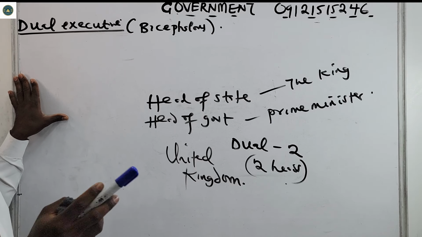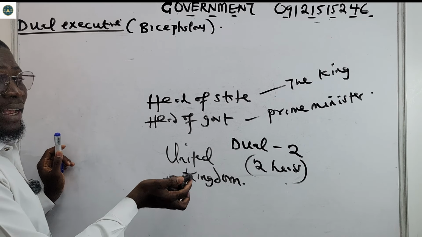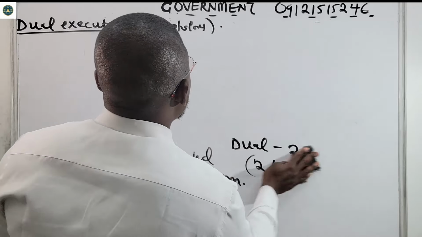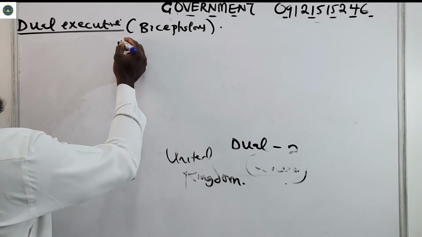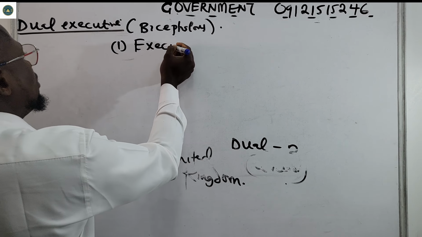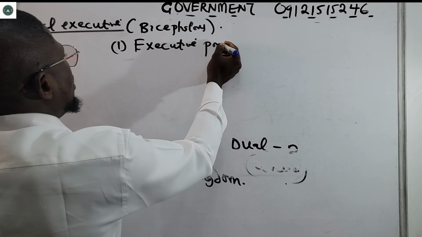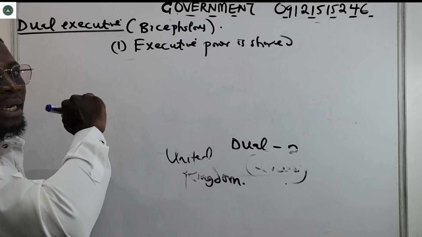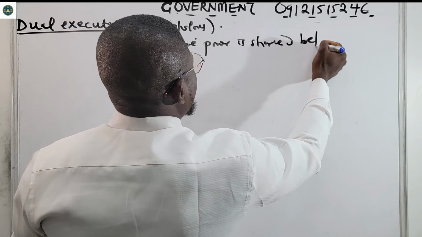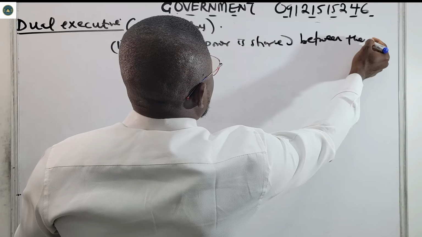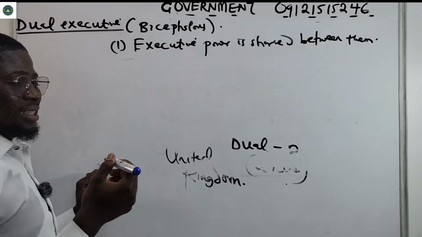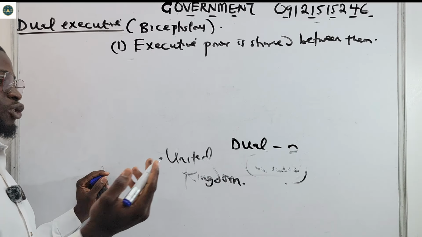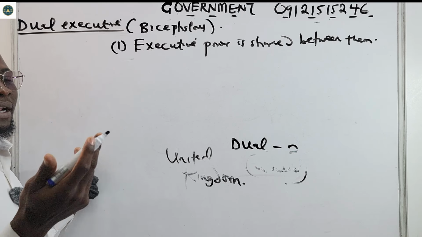And what are the features? In the bicephalous executive, you see that executive power is shared between them. Basically, the day-to-day running of the government is done by the head of government, the prime minister.